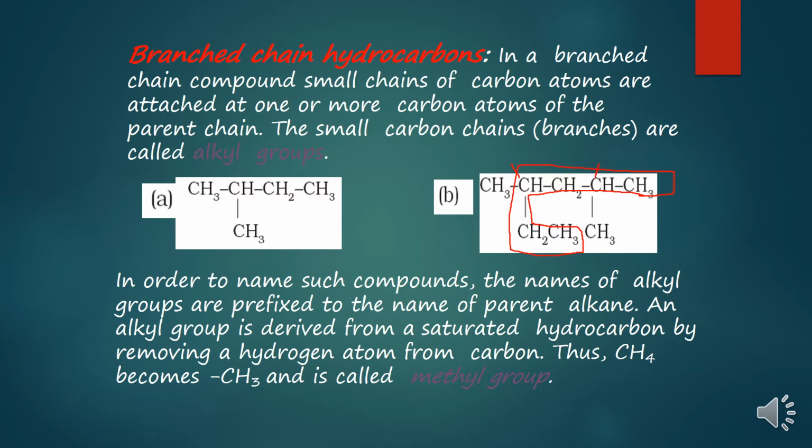Counting from here, this is 1, 2, 3, 4. The 1st and 4th carbon atoms are containing two side chains. I am giving preference to counting from right to left. Why? Because I am getting a lower position for the side chains, or alkyl groups, or methyl groups. So children, this is how we used to select the branch and the parent chain in a branched chain hydrocarbon.